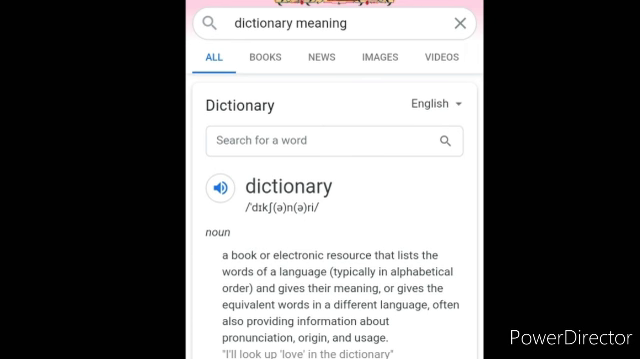How does the online dictionary work? To understand this, I have taken one example, students. On an online dictionary, I have typed the word dictionary, means I want to see the meaning of the word dictionary. When I type, at that time I can see the meaning of the word dictionary. And also you can see the blue colored speaker symbol here. Here you can listen to the pronunciation of that word.